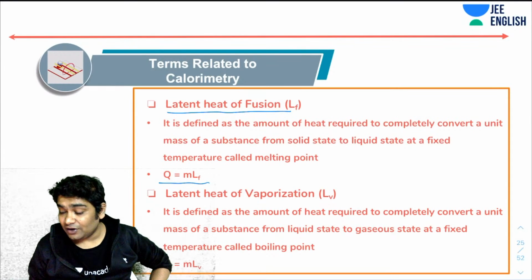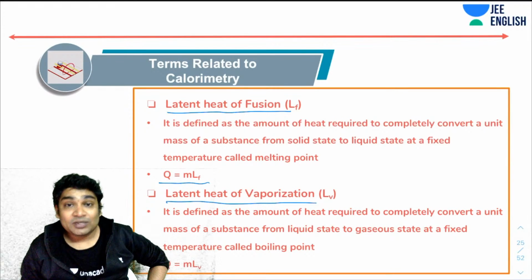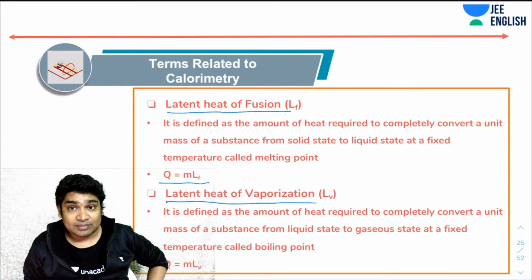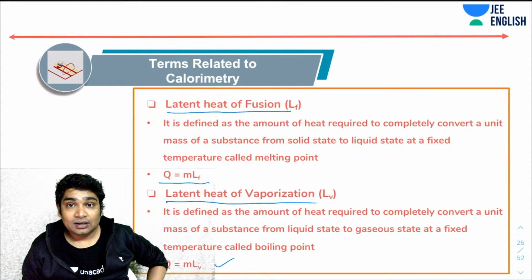Next, you have latent heat of vaporization. Again, that is the amount of heat required to completely convert a unit mass of a substance from its liquid state to its gaseous state at a fixed temperature called boiling point. And I can relate the heat with the latent heat of vaporization as Q equals m times L_v.